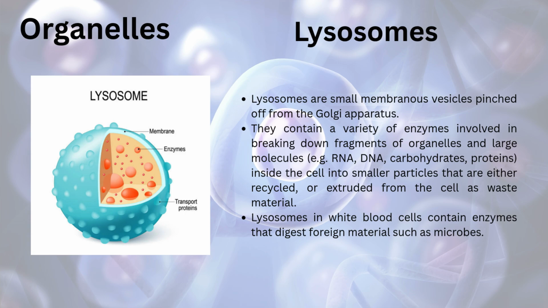Lysosomes. Lysosomes are small membranous vesicles pinched off from the Golgi apparatus. They contain a variety of enzymes involved in breaking down fragments of organelles and large molecules, example RNA, DNA, carbohydrates, and protein, inside the cell into smaller particles that are either recycled or extruded from the cell as waste material. Lysosomes in white blood cells contain enzymes that digest foreign material such as microbes.